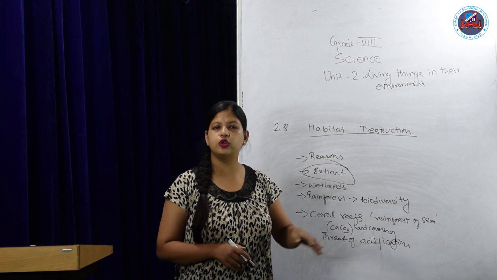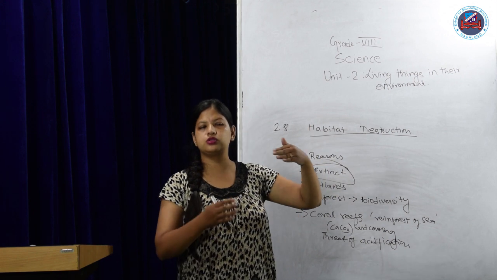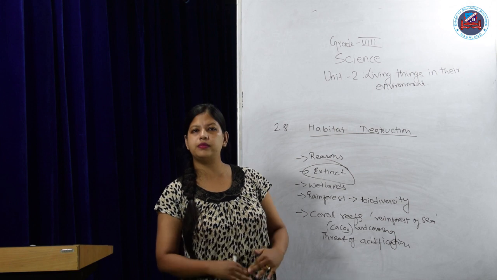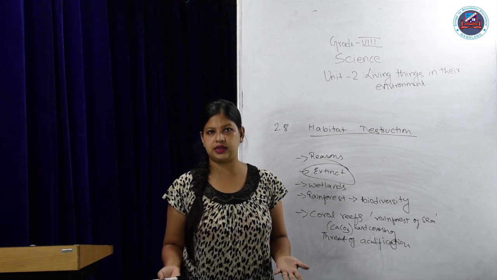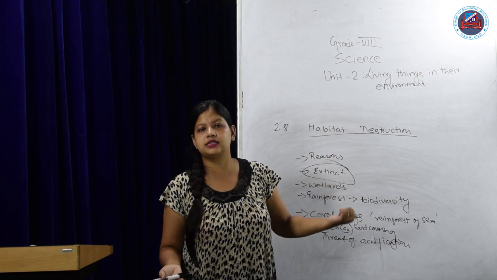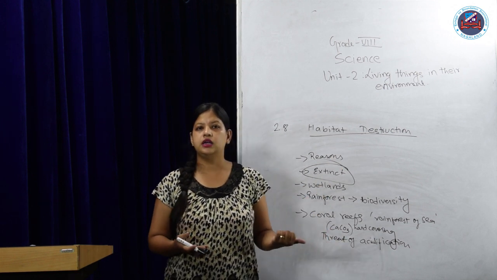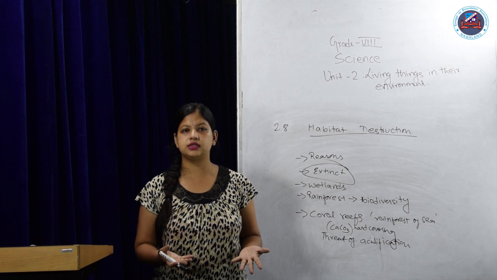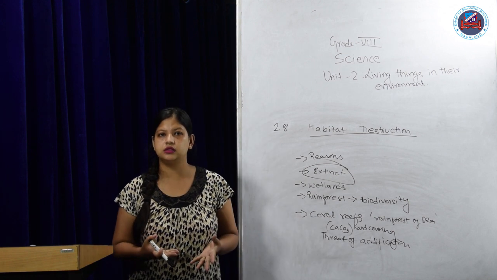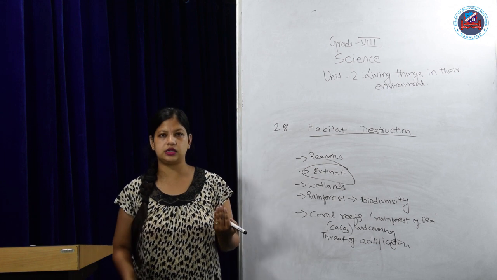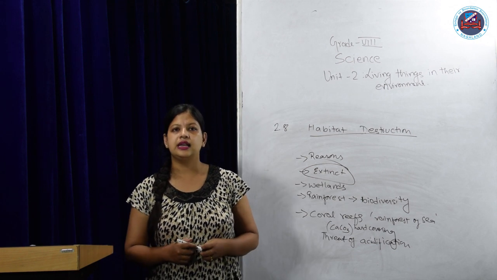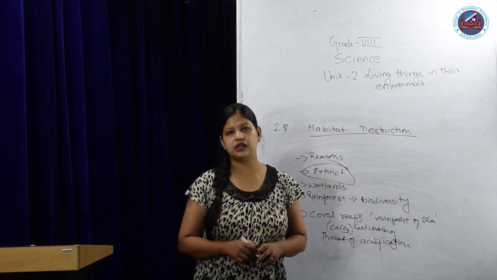Because of habitat destruction, slowly they are decreasing in number, and it will come to a point that there will be no more of such an animal, and then we call them extinct. For example, in certain countries there are very few tigers. If it continues like that, tigers will be extinct in those areas or countries. Some more animals are also like that in nature.